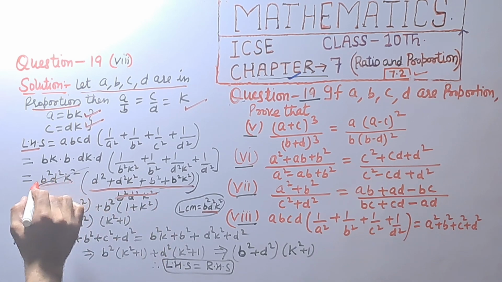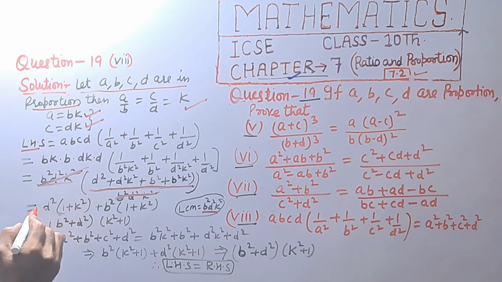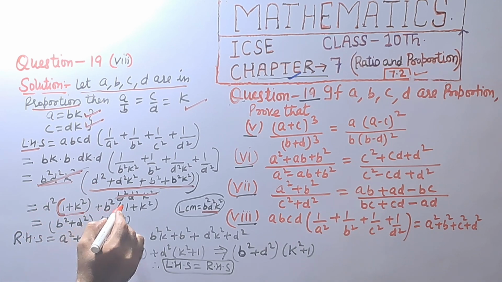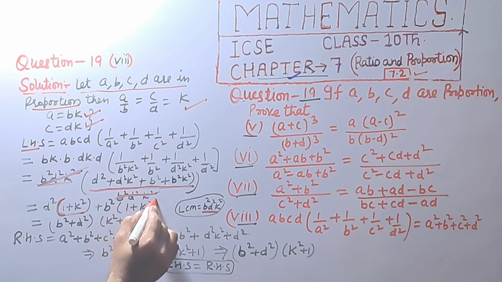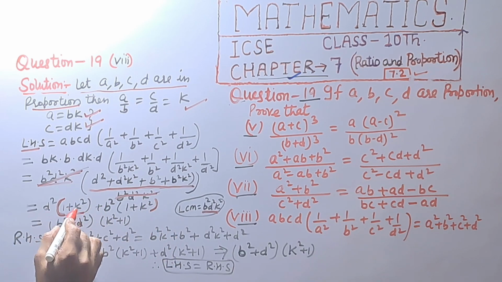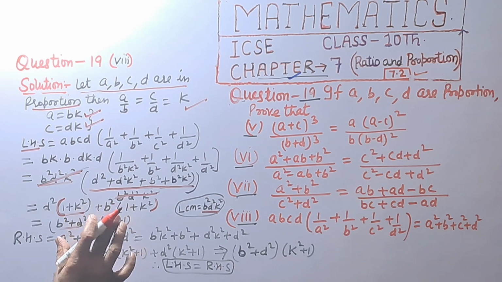LCM, this will be cancelled and we get d square taking common 1 plus k square in bracket, and b square is common 1 plus k square in bracket, b square plus d square and k square plus 1.